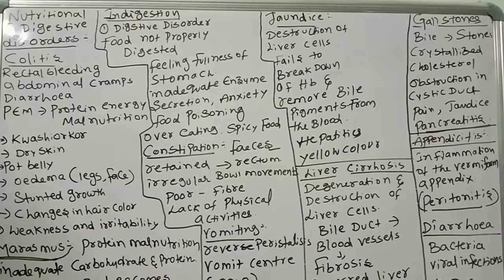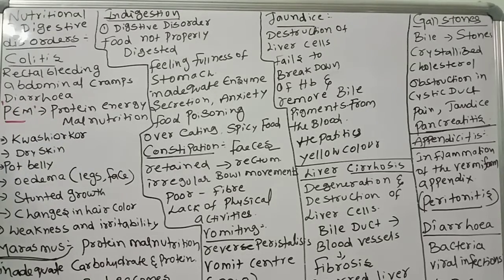So, protein energy malnutrition we are discussing. When the diet is not sufficient in proteins, carbohydrates and minerals, when nutrients are not there, we will face some problems. Those are called protein energy malnutrition diseases. In short, they are called PEM. PEM means protein energy malnutrition.